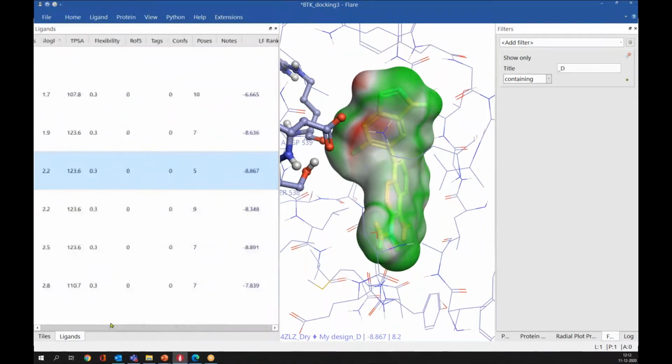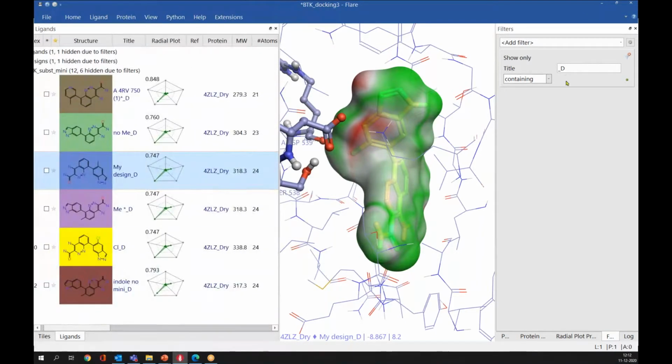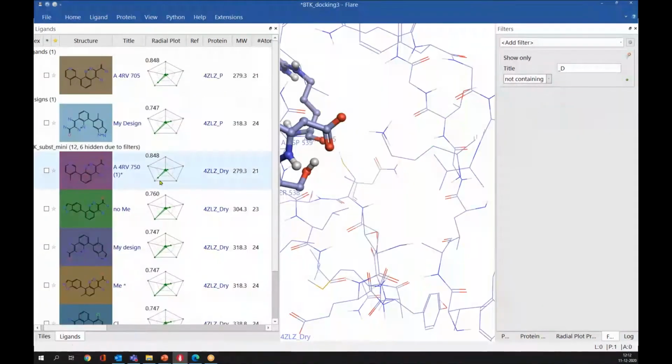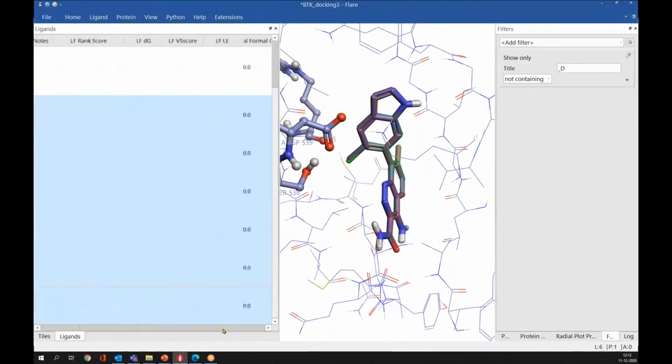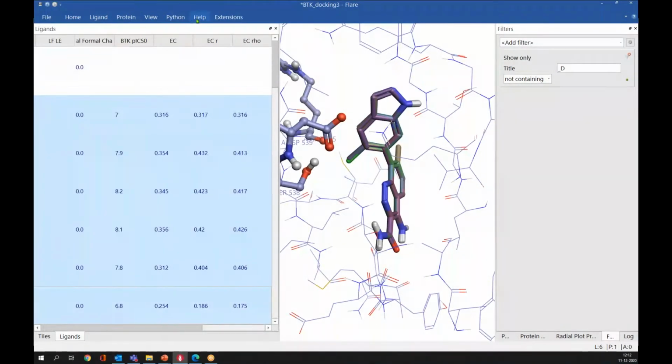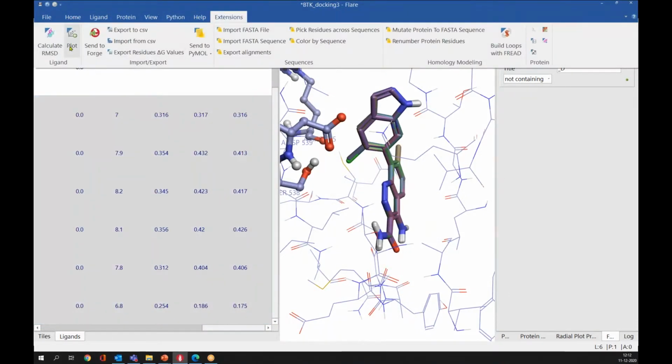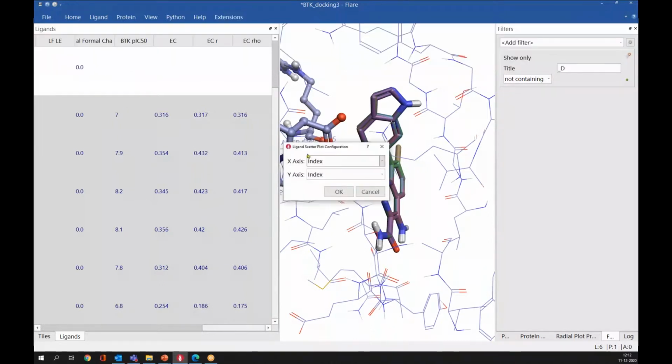So for example, if I plot pIC50 values versus EC score for the original ligands which were perfectly aligned, for that you can go to the extension here and click on this plot button. You can select what you want to plot.